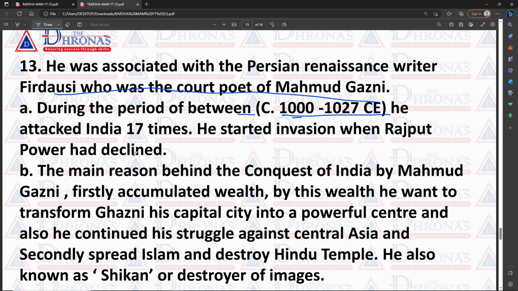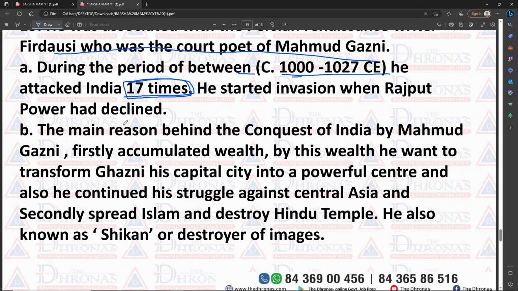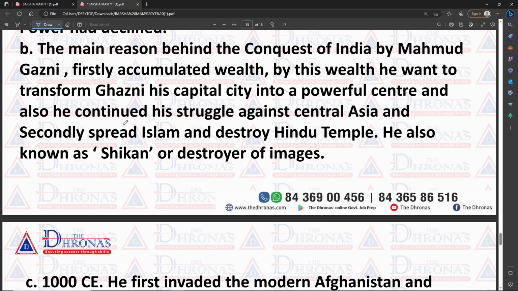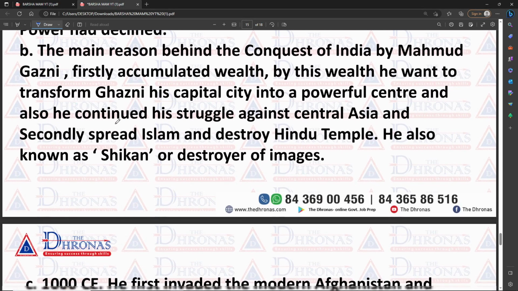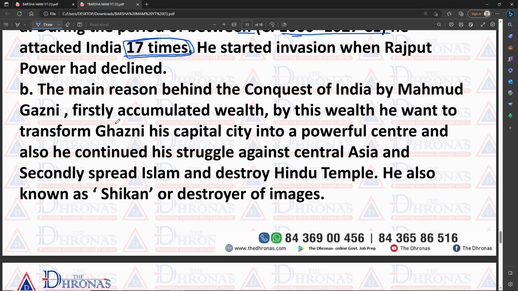So this question comes in exams: how many times did Mahmud Ghazni attack India? That is 17 times, and this is a very common question. He started invading when the Rajput power had declined. So between 1000 and 1027, note down those years, he attacked India 17 times.